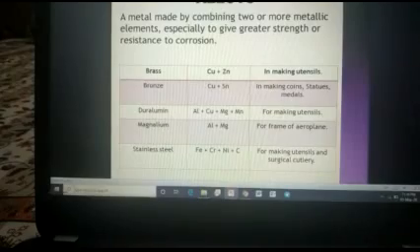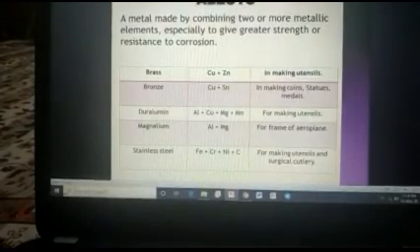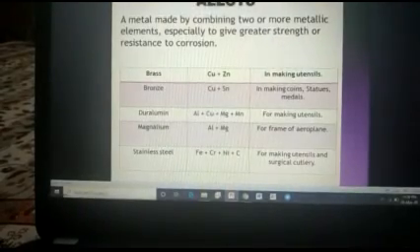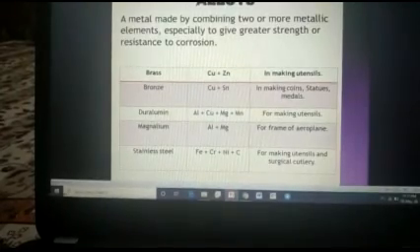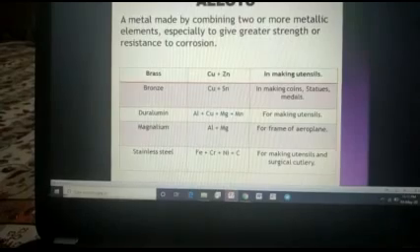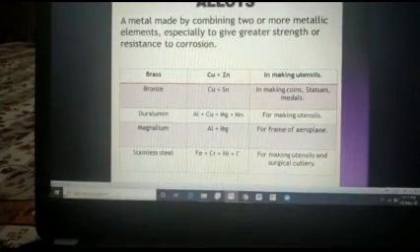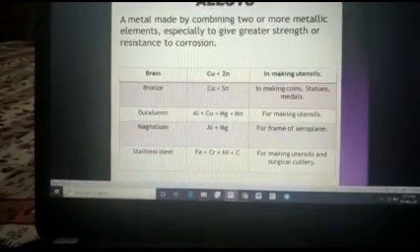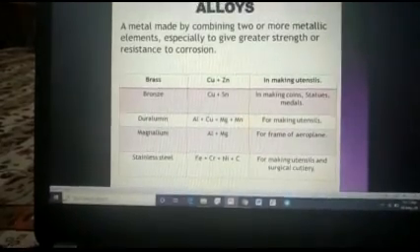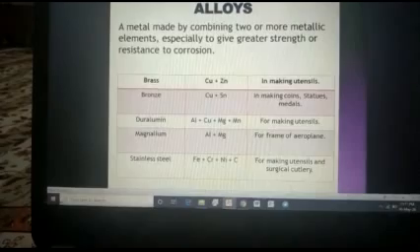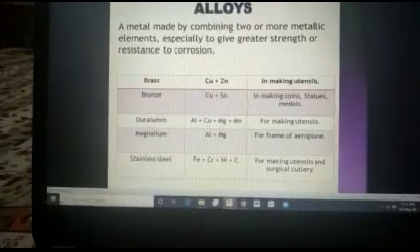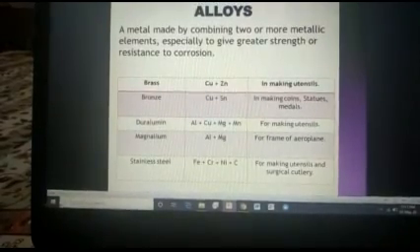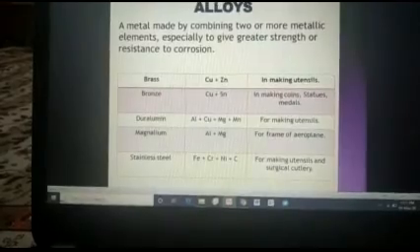Okay students, now magnalium: aluminium and magnesium, used for the frame of aeroplanes. Again, this alloy of aluminium is used in the aviation industry. As you all know, aluminium is a lighter metal, and by improving the qualities of aluminium by making its alloy, we are using them for different purposes. Okay students, I think it is clear for you all.